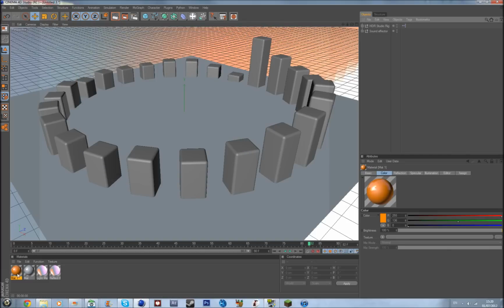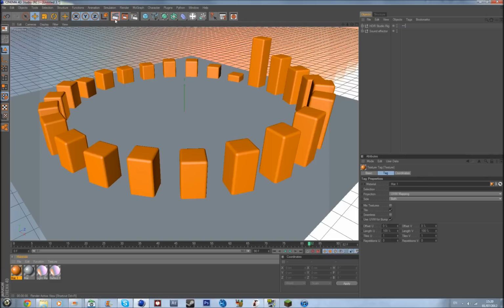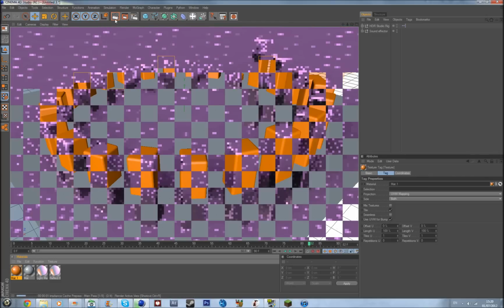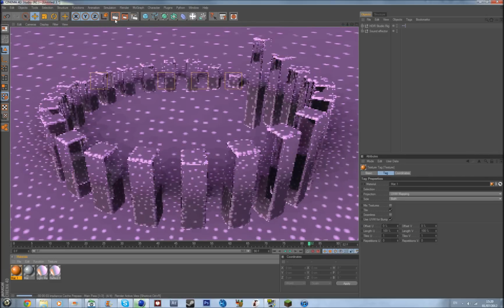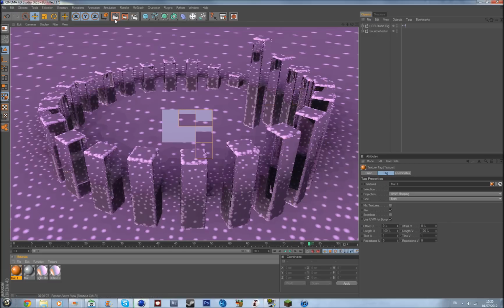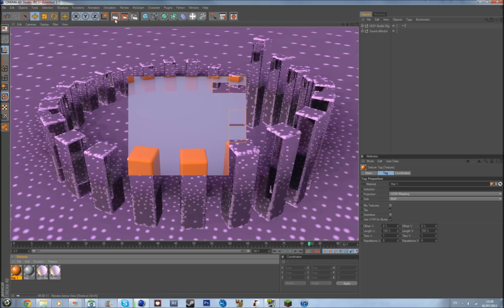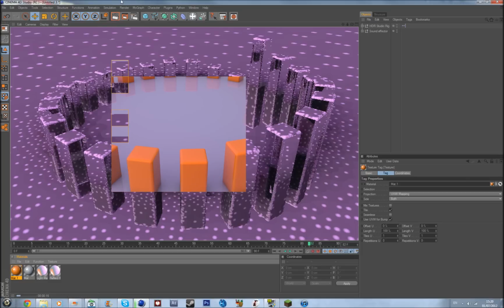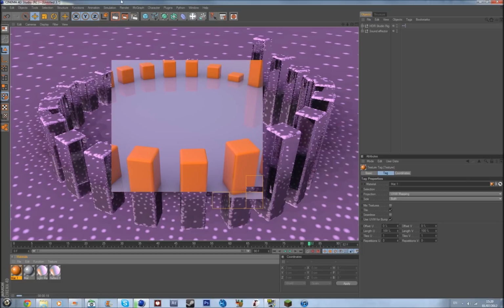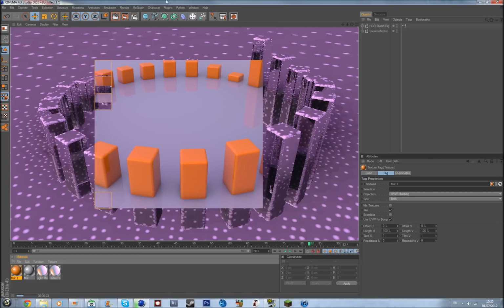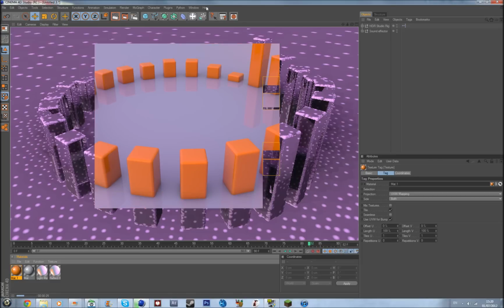And then render. And I've no idea why it's so purple. Yeah, it looks alright, but